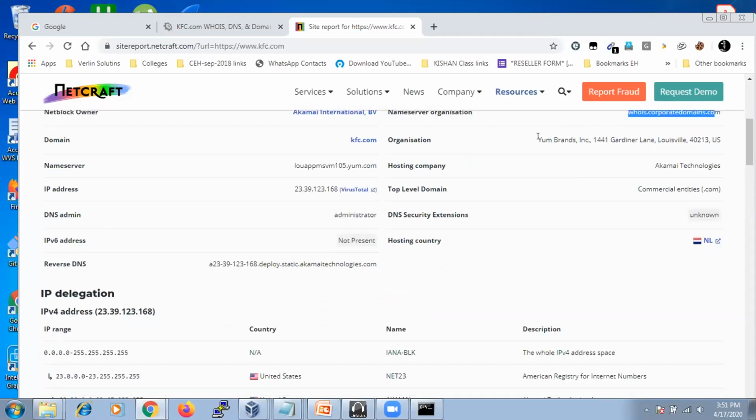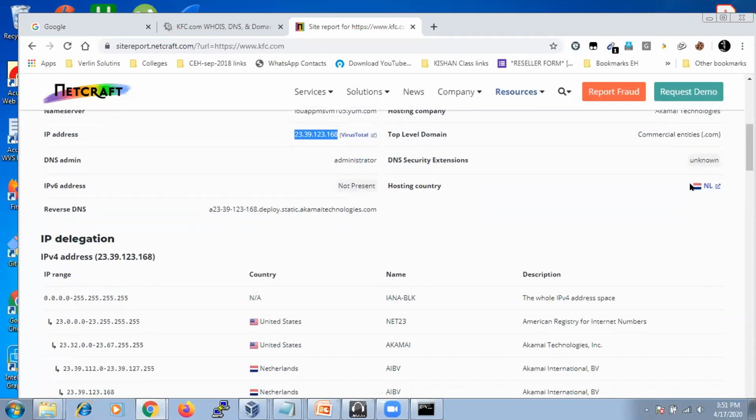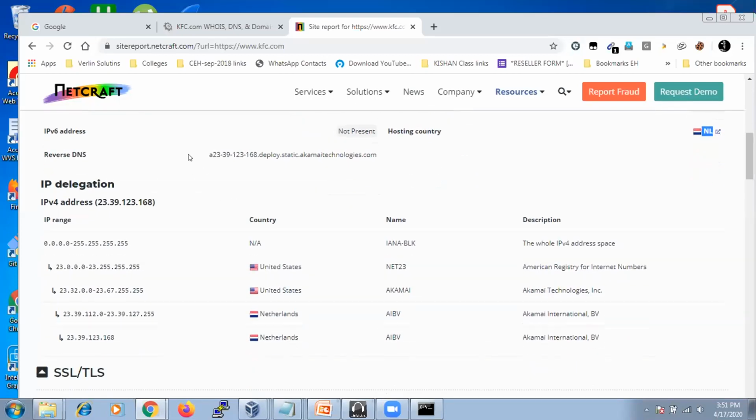And the organization brands, and we are going to get the full address of that particular head office. We can say it is the head office. And these are the name servers, and this is the IP address of the website. The hosting country is Netherlands right now. Reverse DNS is used, but they are not using IPv6.